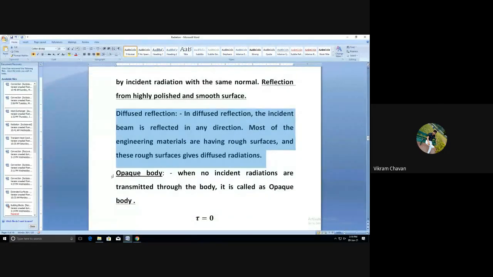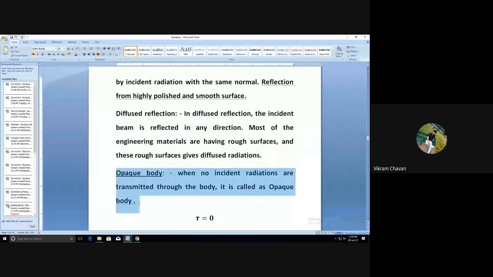The next type of body is the opaque body. Write down the heading, opaque body. In case of an opaque body, transmissivity is equal to 0.